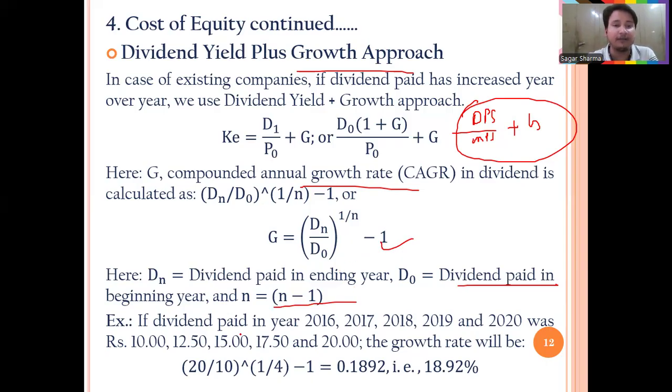You can see, if dividend paid in years 16, 17, 18, 19, 20 was 10, 12.5, 15, 17.5, 20, how will you calculate the growth rate? You will see the starting and the end. In the end it is 20, in the starting 10, and then 1 upon n. There are 4 years, so 1 upon 4, minus 1, like this you have to do.